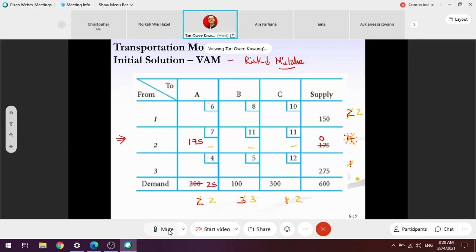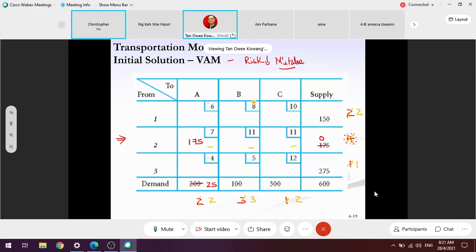Based on the golden numbers that I wrote, which number is the highest? 3 means I should resolve column B first, because if I make a mistake here, it will contribute the highest loss. So in column B, there are only 2 boxes that I can allocate, 5 and 8.